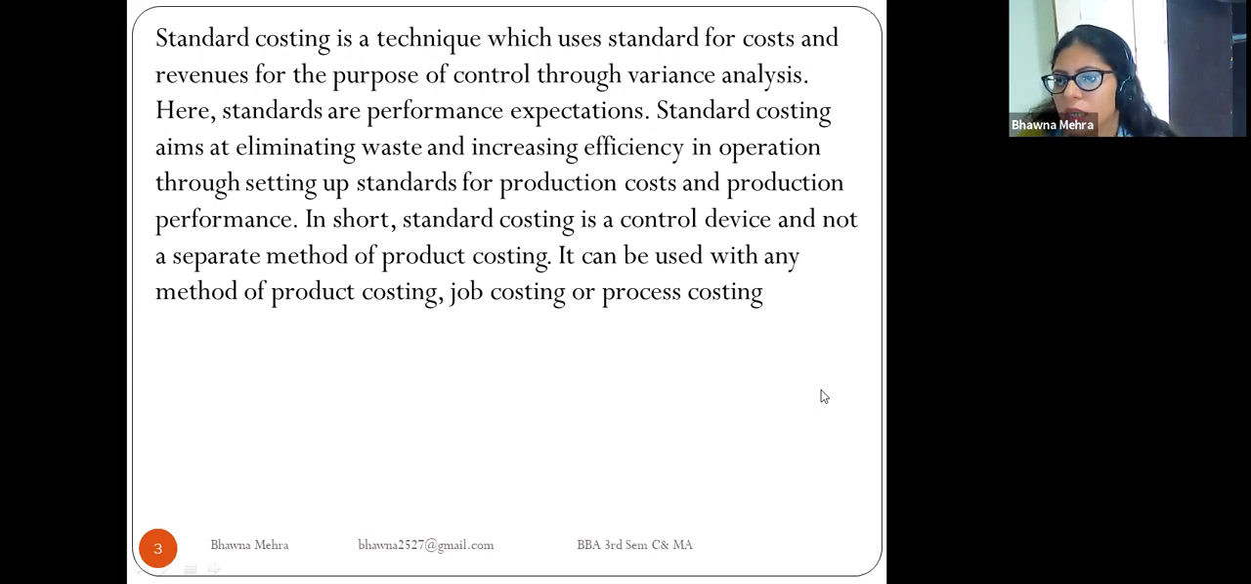Standard costing first aims at eliminating waste and increasing the efficiency in the operation of the organization, and setting up the standard for the production cost and the production performance. In short, standard costing is a control device, not a separate method for product costing. It can be used with any method of product costing, such as job costing and process costing.